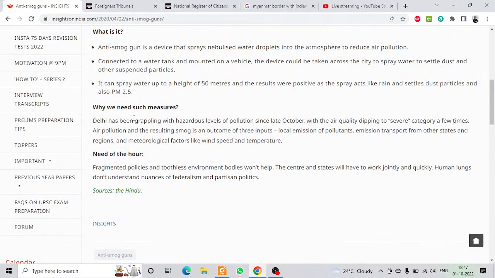Then what is an anti-smog gun? It is a device that sprays nebulized water droplets into the atmosphere to reduce air pollution. Connected to a water tank and mounted on a vehicle, the device can be taken across the city to spray water to settle dust and other suspended particles, as I have told you. It sprays water up to a height of 50 meters and results were positive, as the spray acts like rain and settles dust particles and PM 2.5.